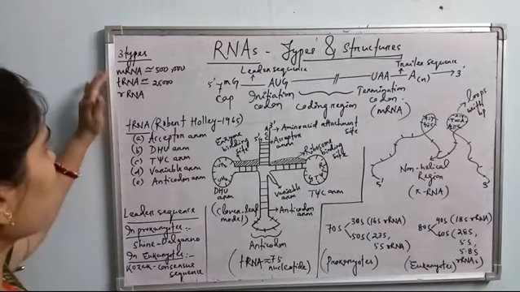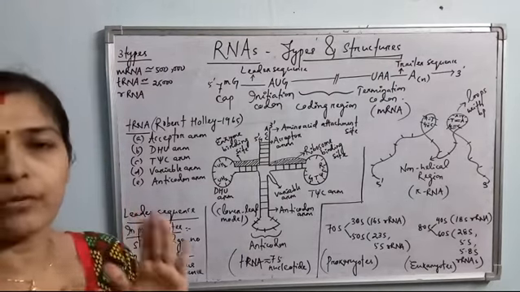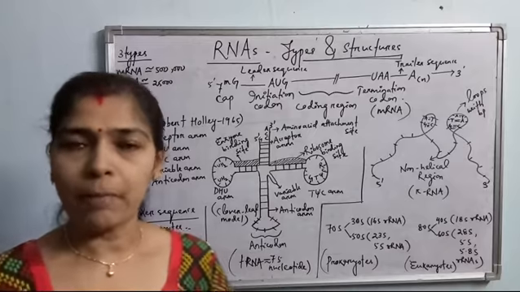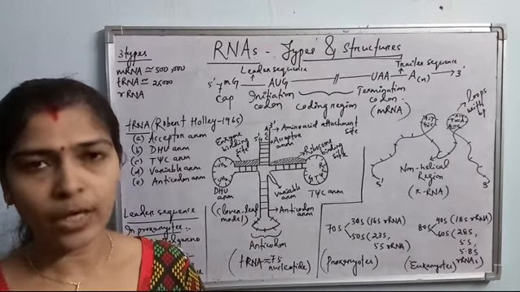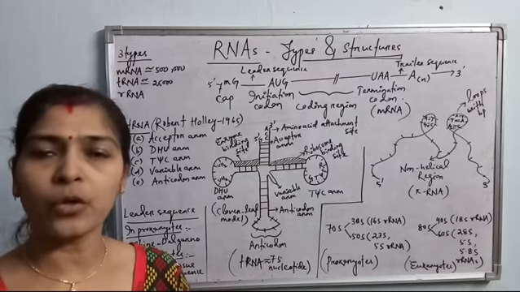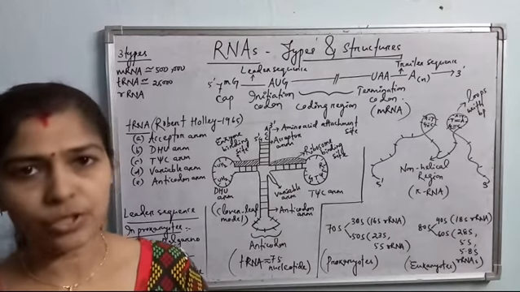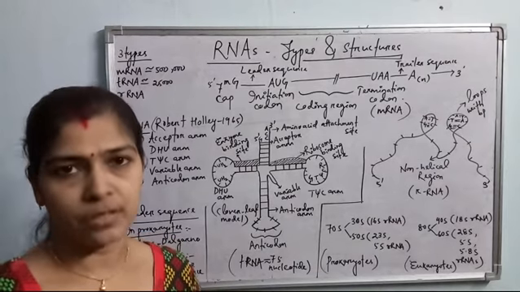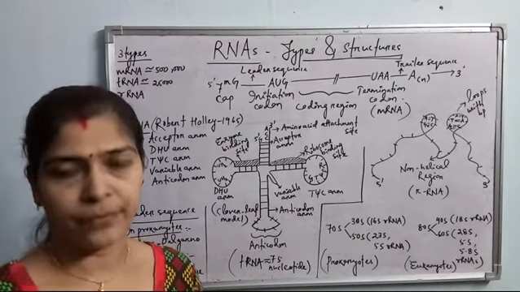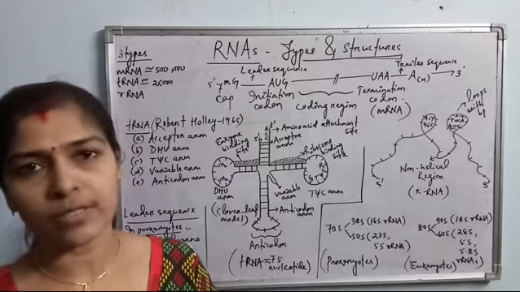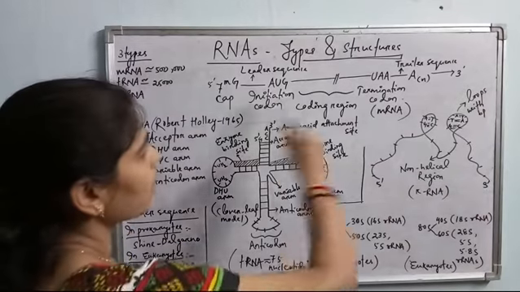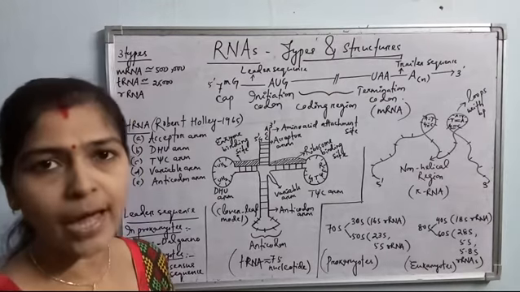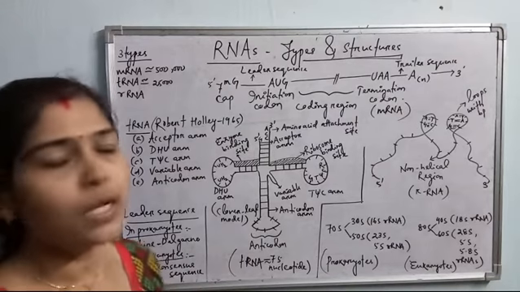What about the structure of the mRNA molecule? When mRNAs are synthesized from the gene, they are not processed, meaning they contain the coding and non-coding sequences of the gene, exons and introns. Later, after transcription is over, they are processed: 5' capped, 3' poly-A tailed, and the introns or non-coding sequences are removed. I have drawn here the diagram of a primitive mRNA or pre-mRNA, also known as heterogeneous nuclear RNA. This is the structure just after transcription is over.